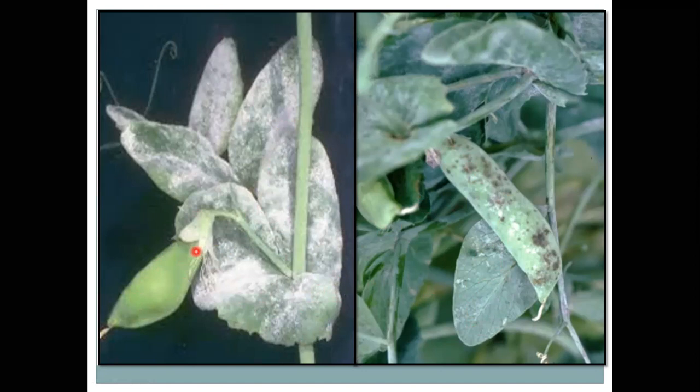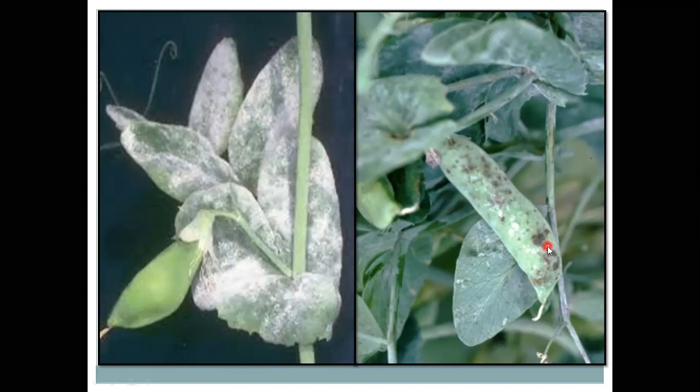This powdery mass spreads to the entire surface of the leaf, pod, or flower of these pea plants. As the plant becomes old, the color of this powdery mass changes to brown. So you see this white color and brown color.